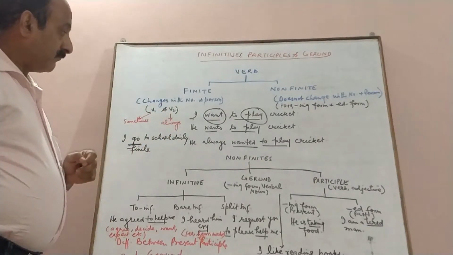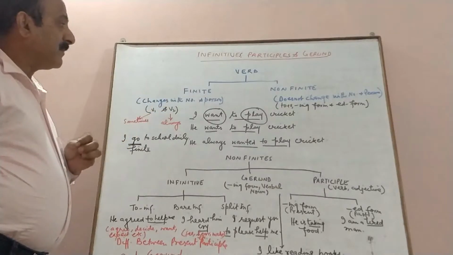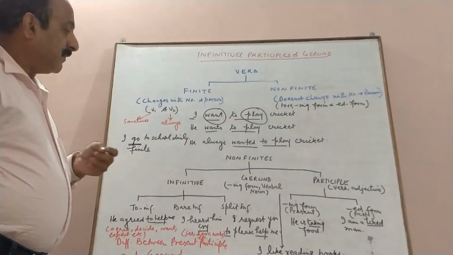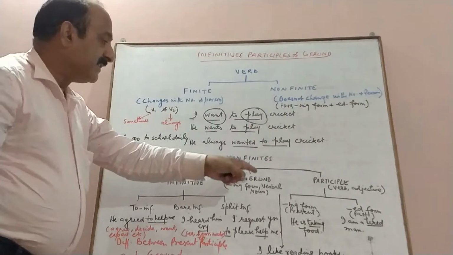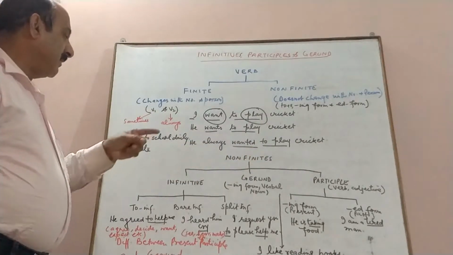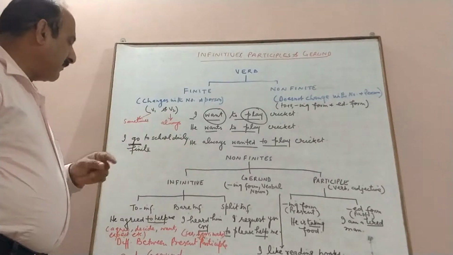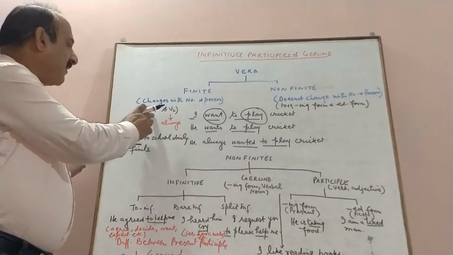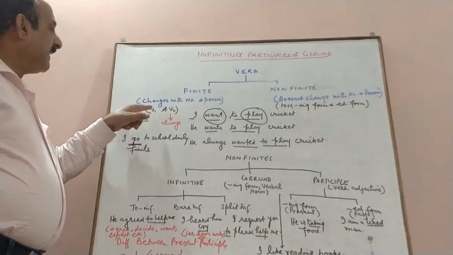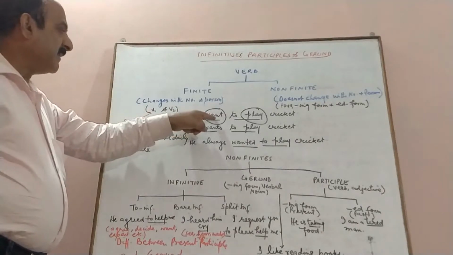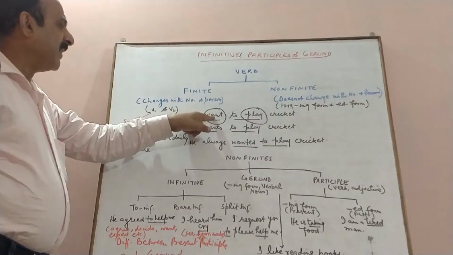Now non-finite verbs are of three types: infinitive, gerund, participle. Before we discuss all of them, I will say that the first form of the verb is sometimes the finite verb, as want is here the finite verb.